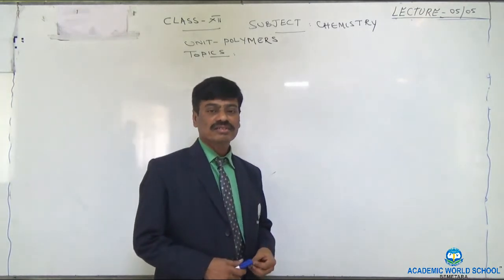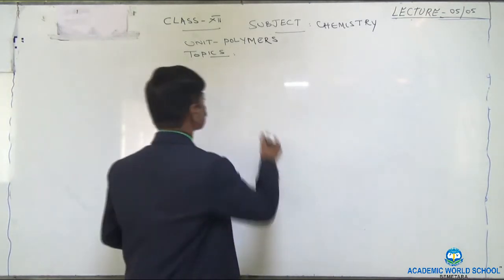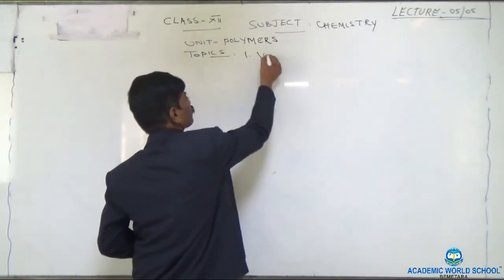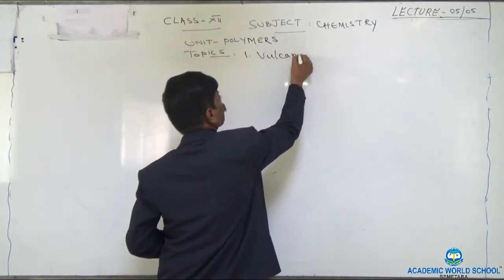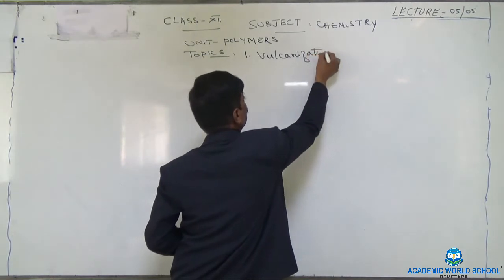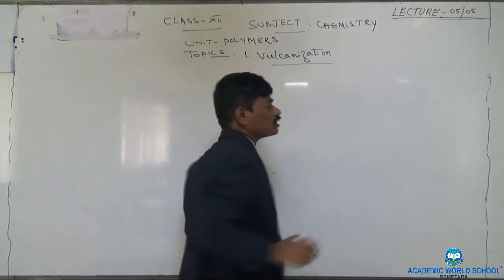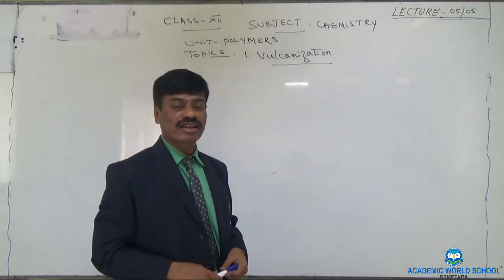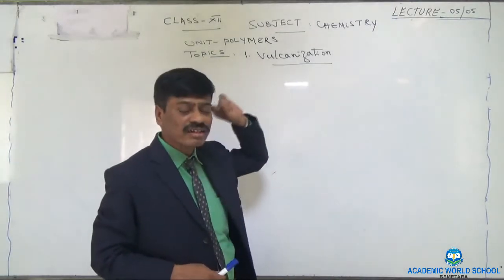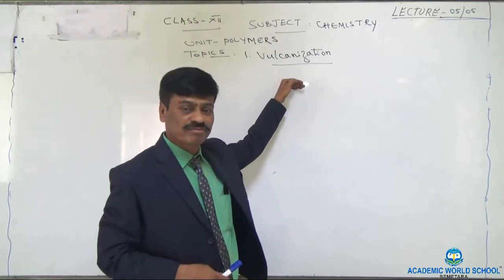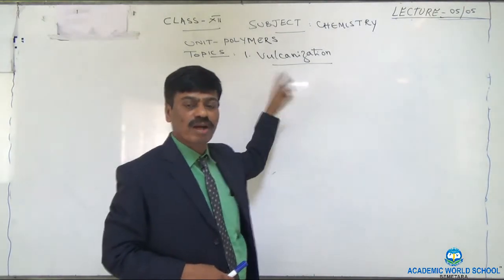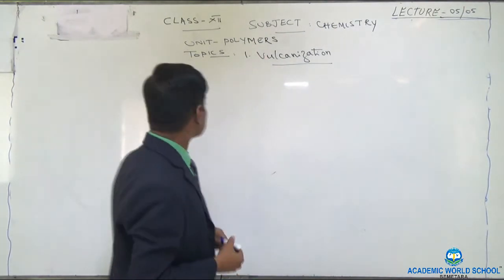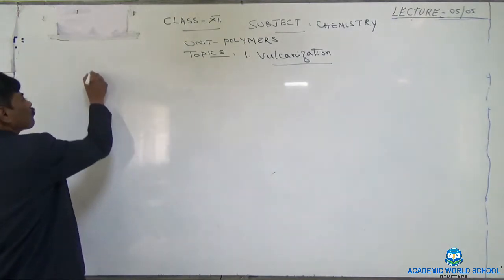So today's first topic is vulcanization. Let us see what is meant by vulcanization and how rubber is made vulcanized. First let us see its preparation and then properties.